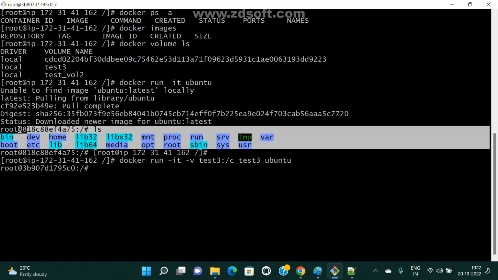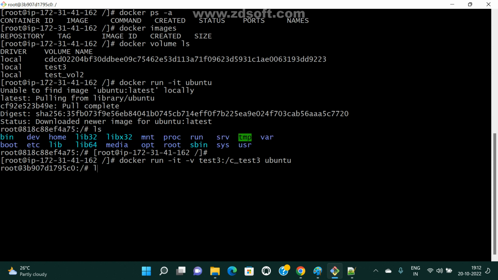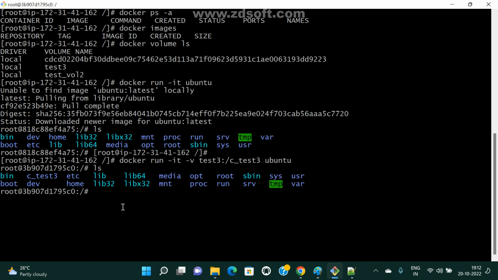Earlier I created a normal container, right? Now check it, ls. Now see here, here we can see one path.